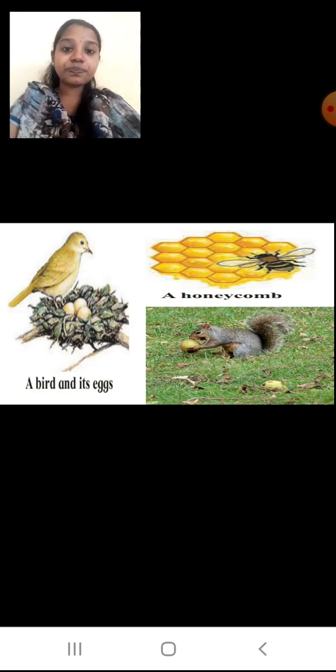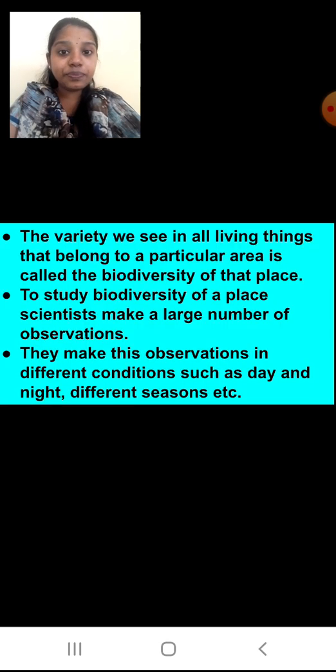Now, the variety we see in all living things that belong to a particular area is called the biodiversity of that place. Yes students, what is the new word you are studying here? Biodiversity. Bio means living, diversity means variety. So the variety we see in all living things. Now in the picture also you saw so many living things. You saw animals, you saw plants, you saw human beings also.